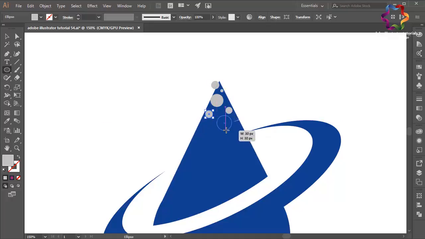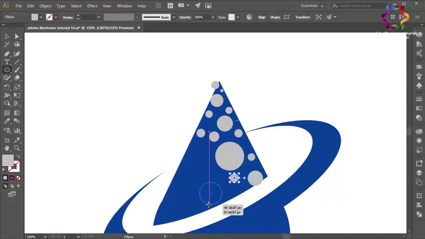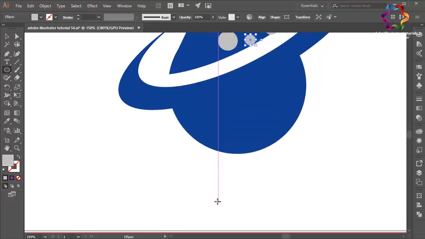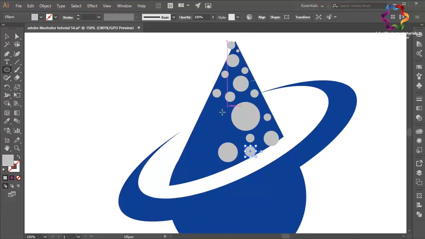I will try to create circle objects like this in this shape. Small circle over here, small circle, a little bit bigger, small circle, and a little bit bigger over here, small circle, a little bit bigger, small circle.